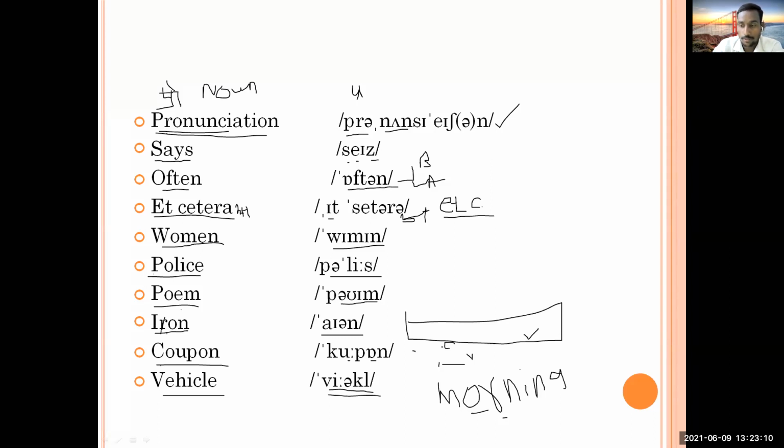Okay, so pay attention and be alert, be active. I don't know what you're doing, but you have to be alert and active. Then roll number 48, Ashwini. Is it audible? Yes, sir. Then roll number 58, Aman.